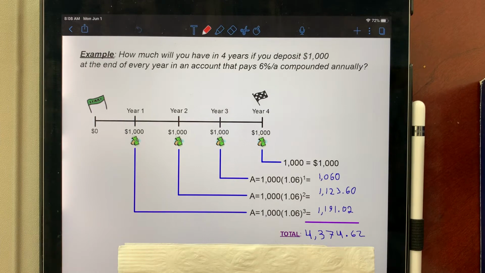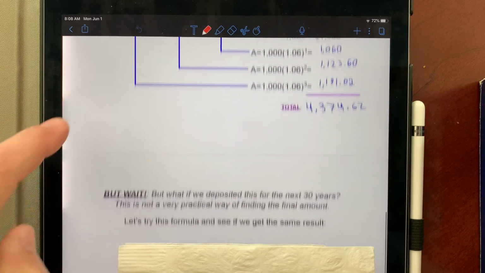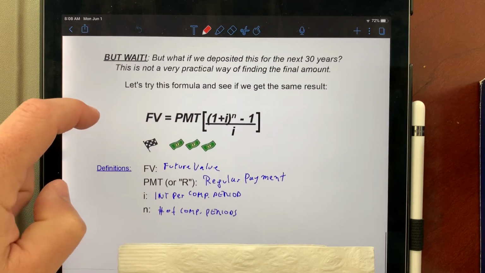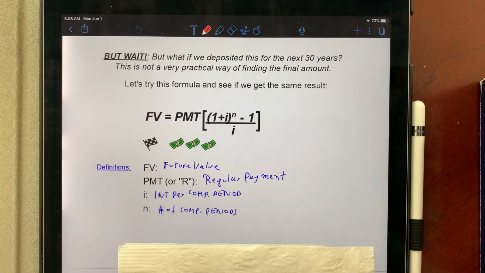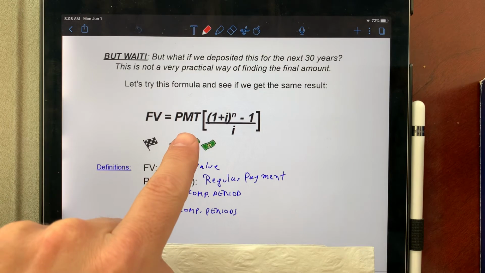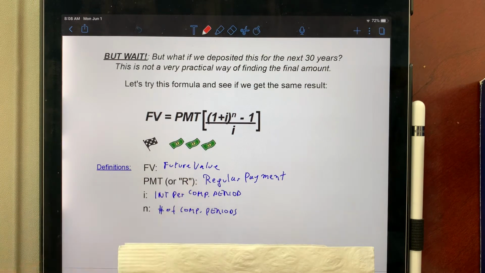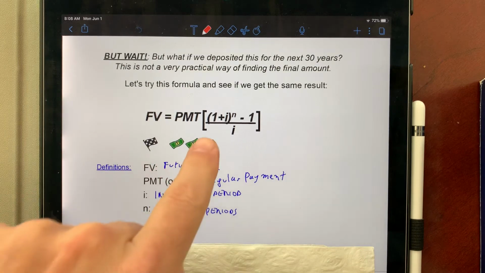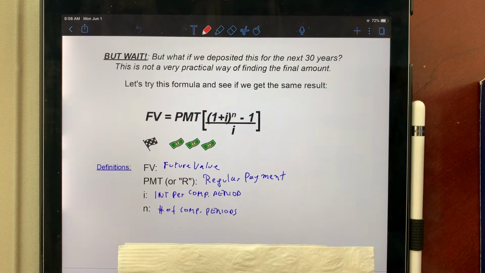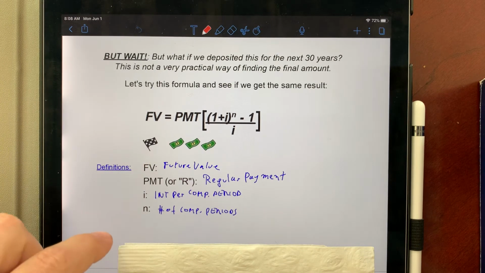But again, if you want to do this compounded monthly, you have to do that 48 times. So here's the formula that we're going to use to get that same number in one shot. PMT, which I usually write as R, is the regular payment. So this is the amount that you put down every time. So that will be 1,000. 1 plus i, you already know i. Actually, you know the rest of them. The rest are all the same. FV stands for future value. How much is it all together? So let's look at that example.